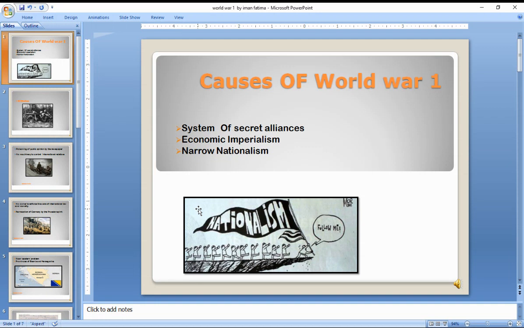So there was a triple entente against the triple alliance. That was the first cause of World War One: the alliances with each other. Some nations were in the war, and some nations were backed by other nations.